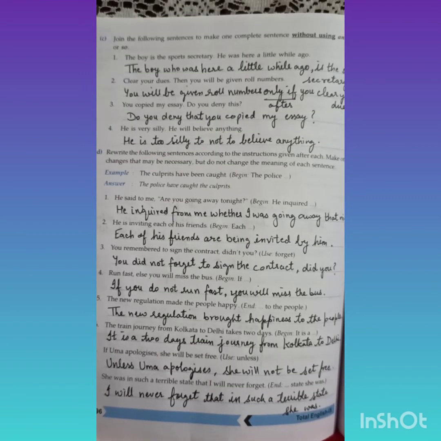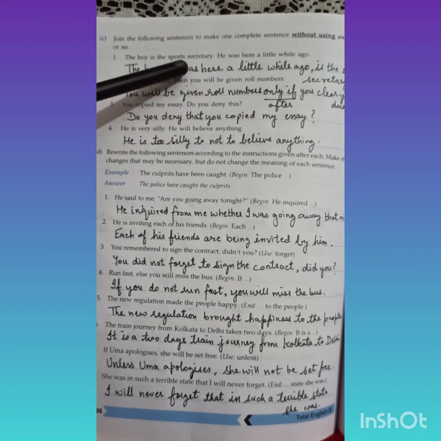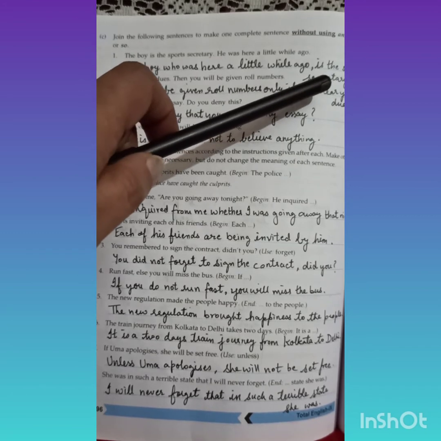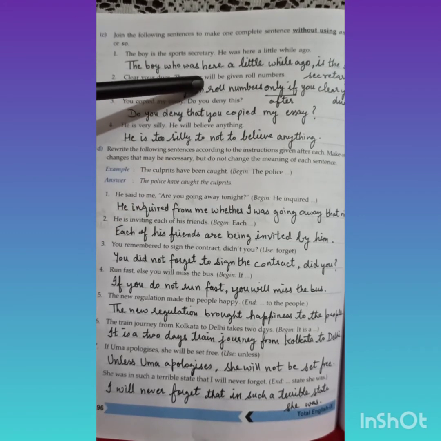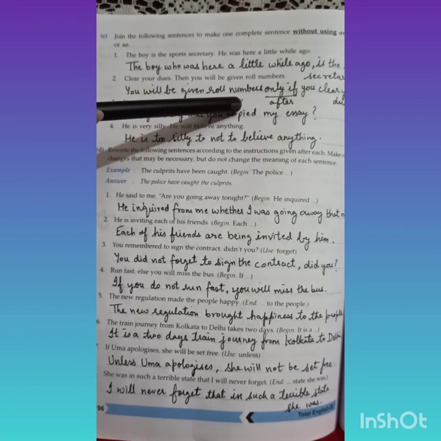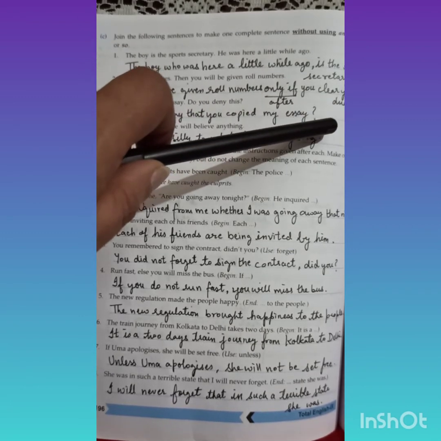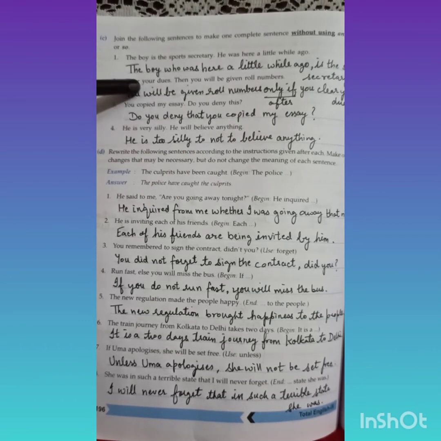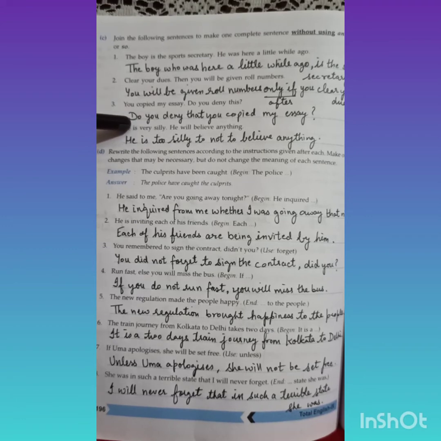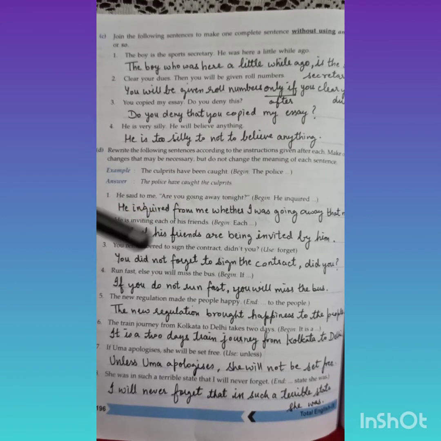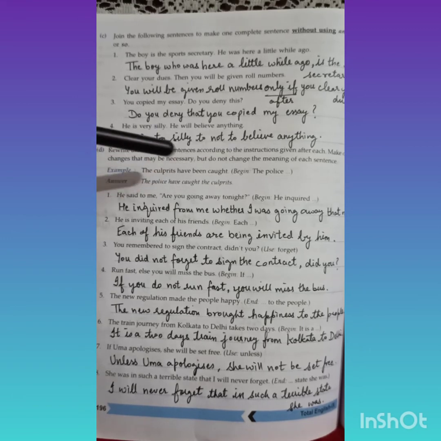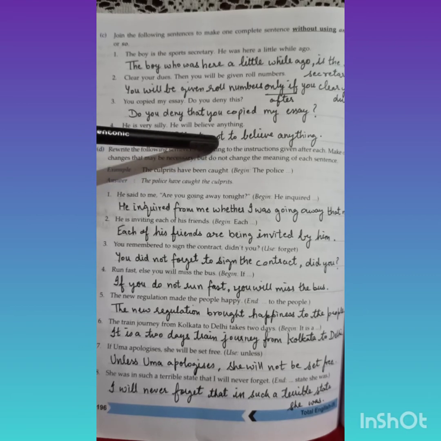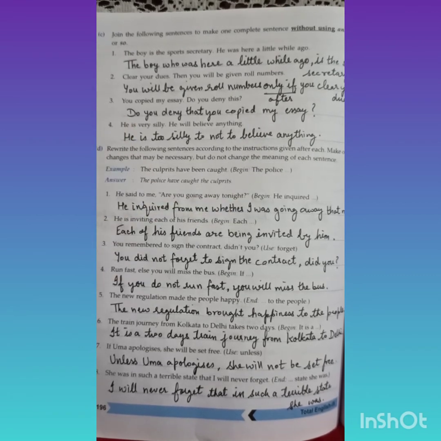Now let's solve C part, joining of sentences. The boy is the sports secretary. He was here a little while ago. The boy who was here a little while ago is the sports secretary. Clear your dues, then you will be given your roll numbers. You will be given roll numbers only if you clear your dues. You can write after also. You copied my essay. Do you deny this? This is a question. You can turn it out as a full question, interrogative sentence. Do you deny that you copied my essay? He is very silly. He will believe anything. How to join this? You can join with too, the adverb form. He is too silly not to believe anything. Come to D part.